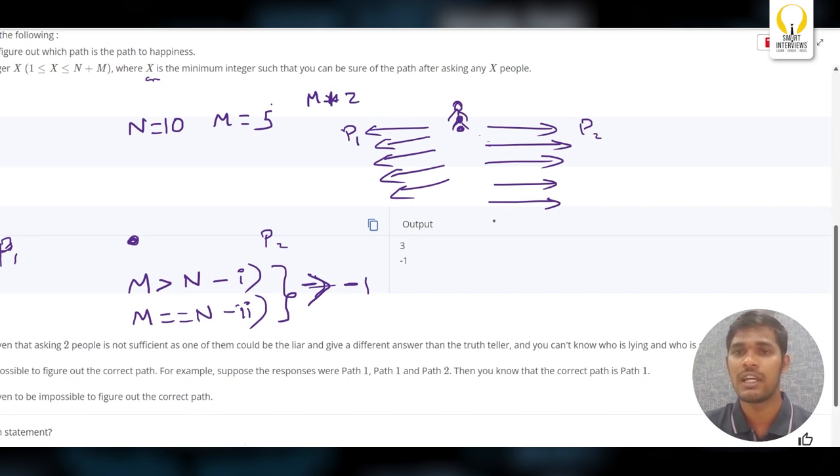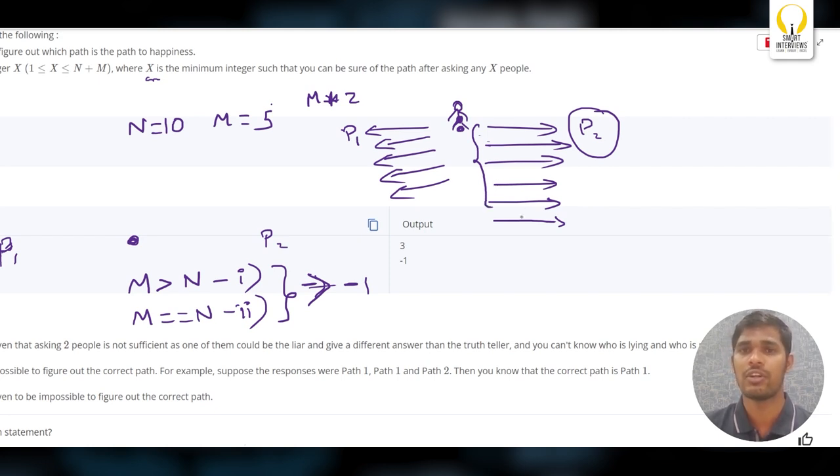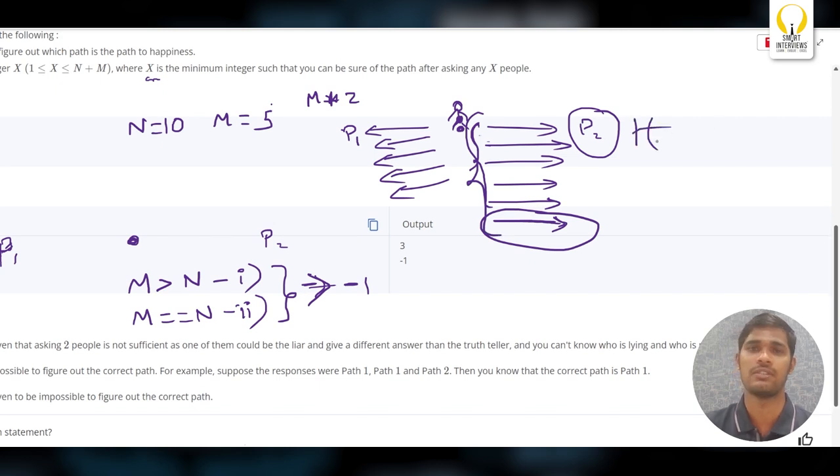If the next person is telling this is happiness, you can conclude this is happiness because the liars will not be more than 5. So when a 6th person is also telling the same path, then you can conclude he is telling truth. So everyone is telling the truth. So this will give you the happiness.